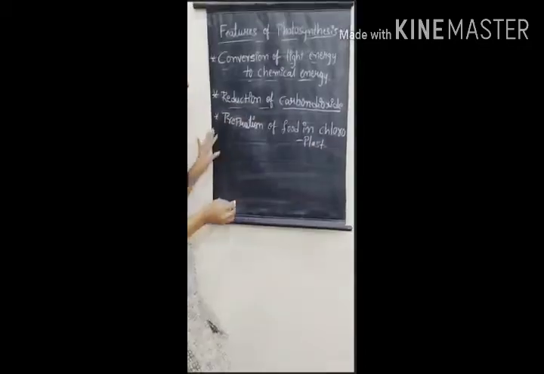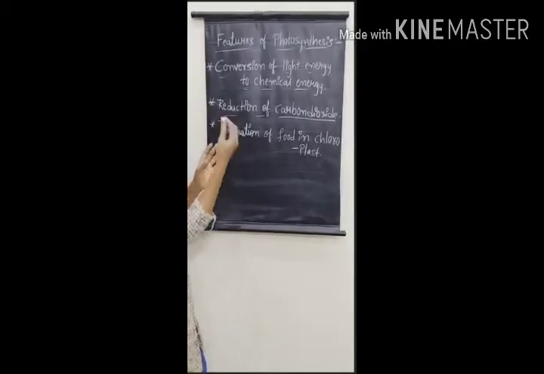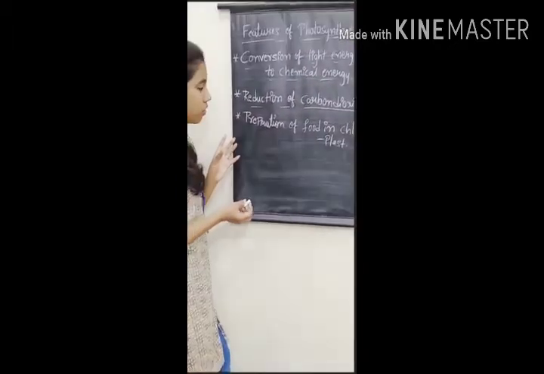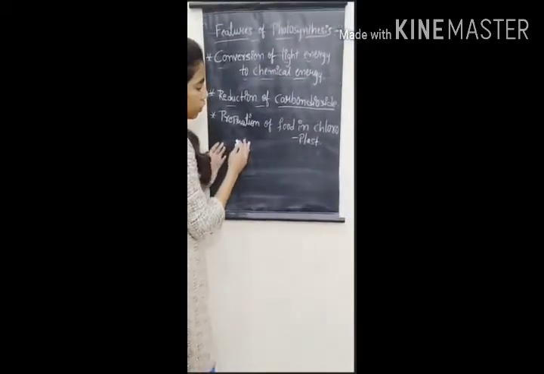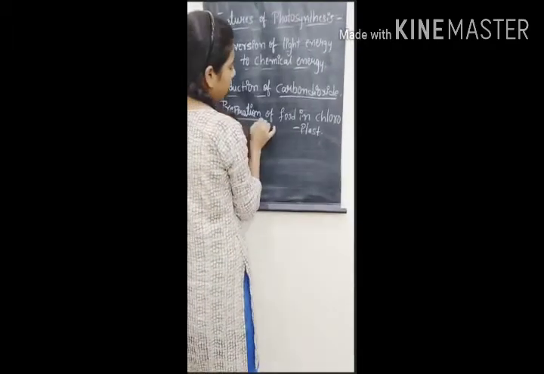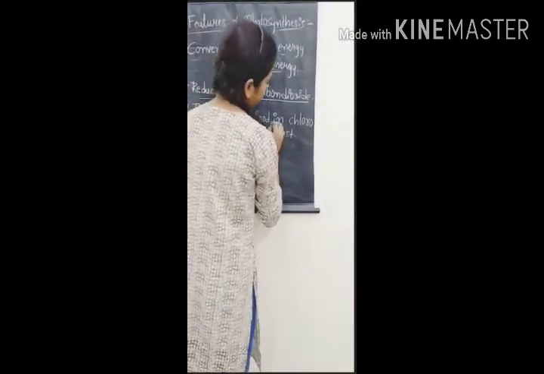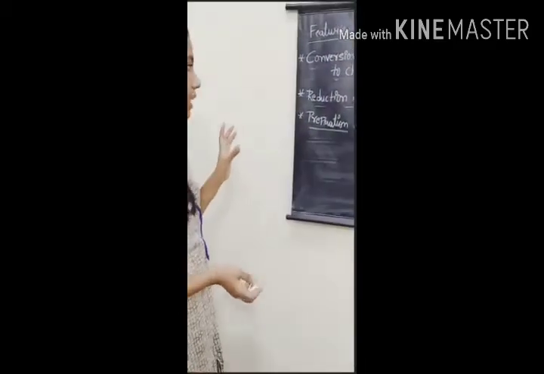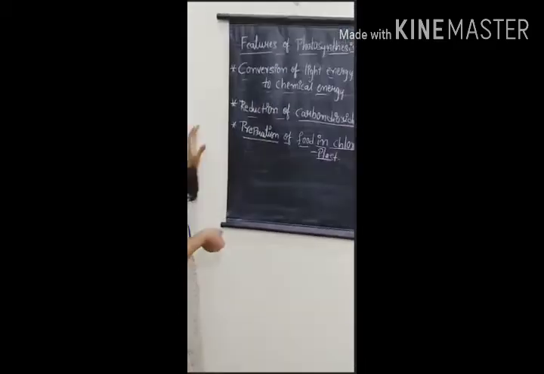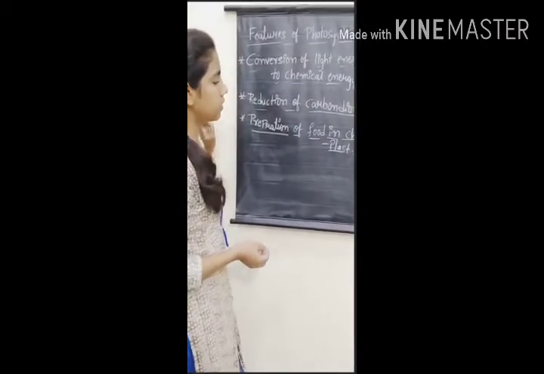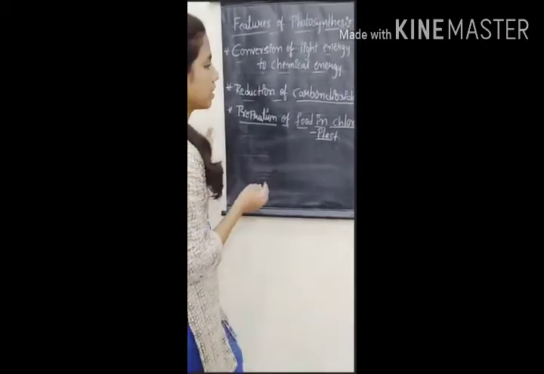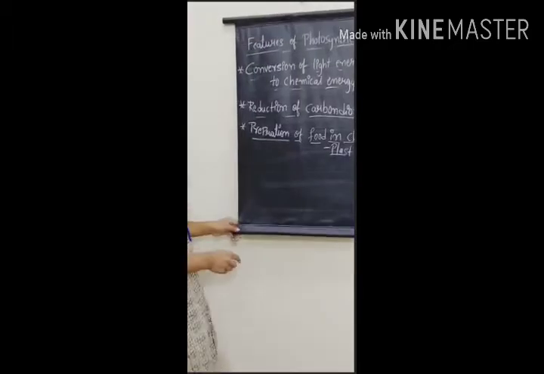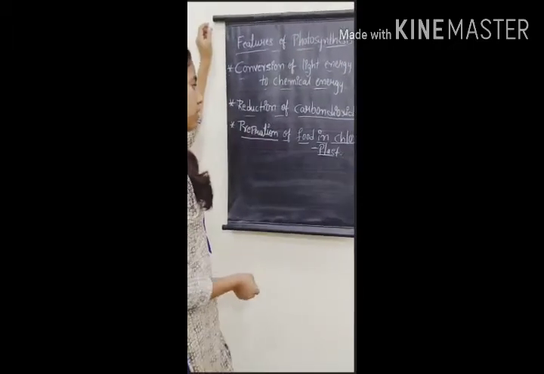After that, the preparation of food in chloroplast. In the leaf, the food is prepared in chloroplast, and this chloroplast contains chlorophyll. These are the three features of photosynthesis. I hope you understand all that, guys.